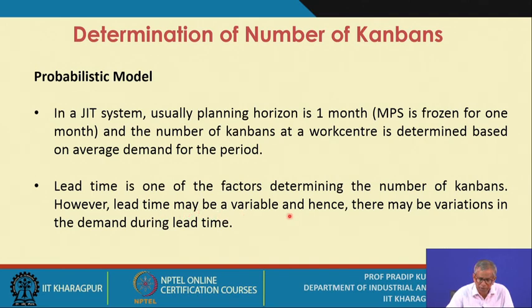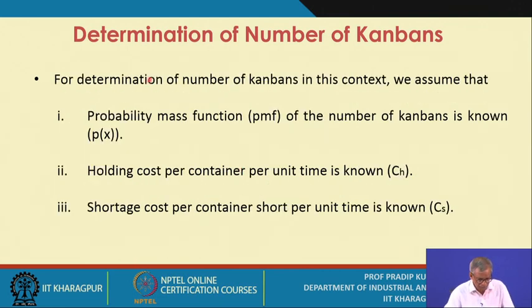However, the lead time may be a variable, and hence there may be variations in the demand during lead time. So for determination of the number of Kanbans in this context, that means the probabilistic model, we assume that the probability mass function, PMF, of the number of Kanbans is known. This is some standard method you may use.